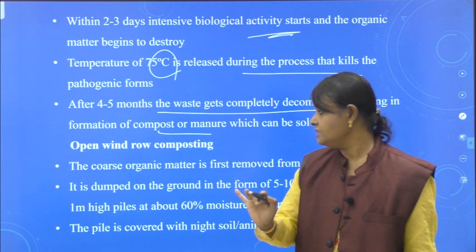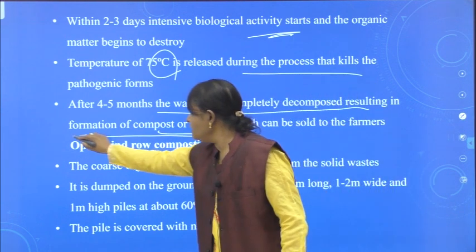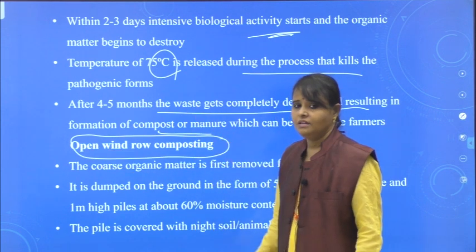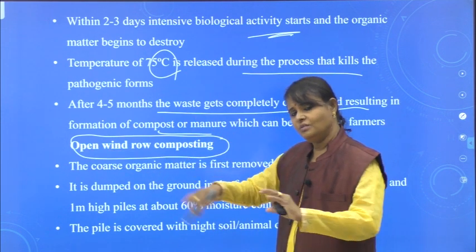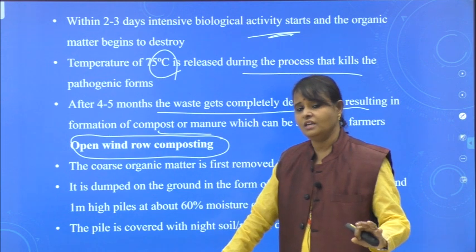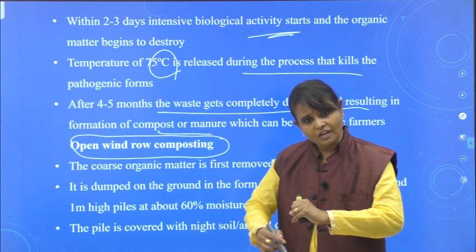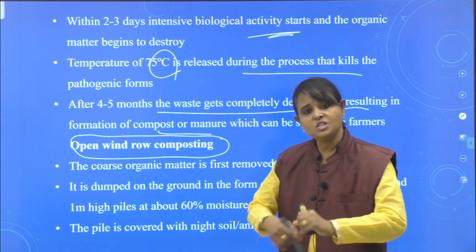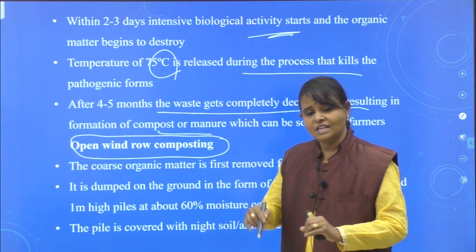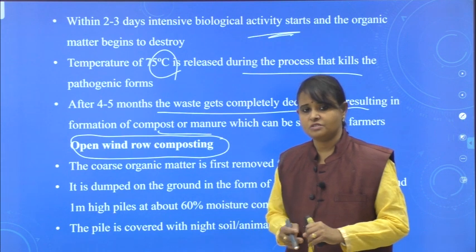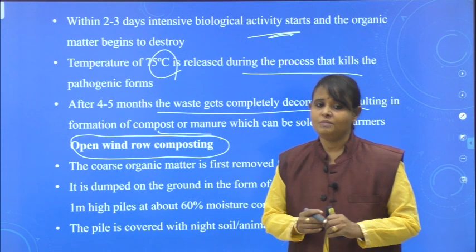This is one method. What is the next method I told you? That is the open windrow method. Here I will tell you, a little bit the same procedure. We are giving aeration treatment here. We will turn the waste up and down and we will give aeration treatment. So within less time compost can be produced in this windrow method.